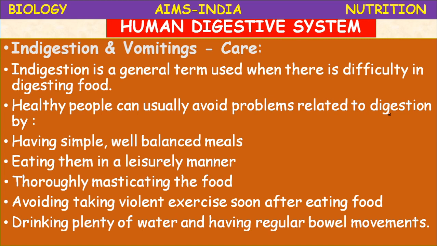Avoiding more spicy food is one of the important precautions to be taken. Overeating is also a big problem. It should be avoided. Even if your favorite food is available, you have to eat in a limited manner.